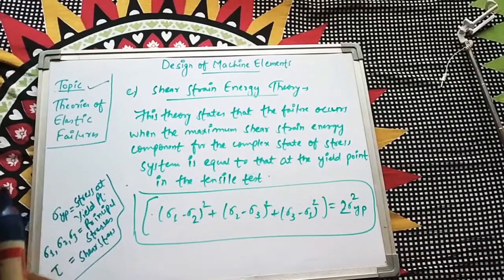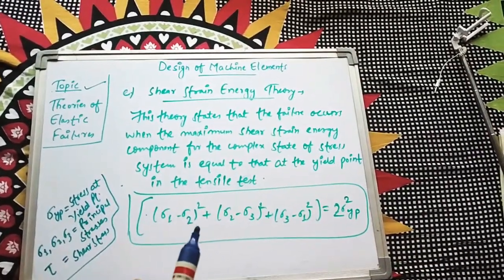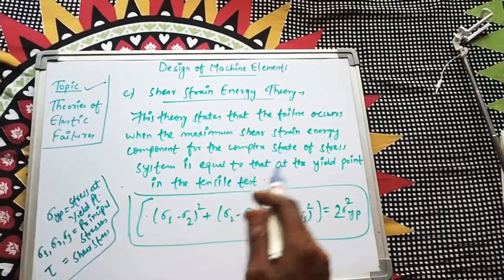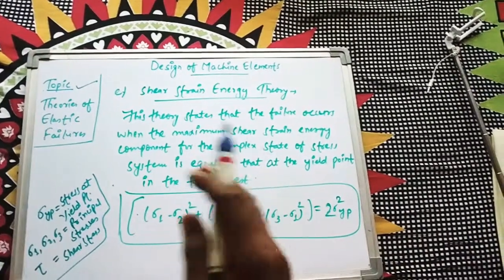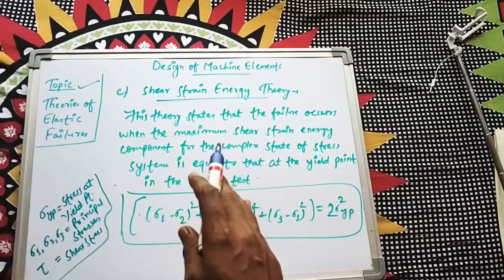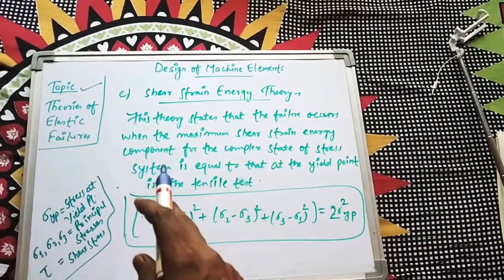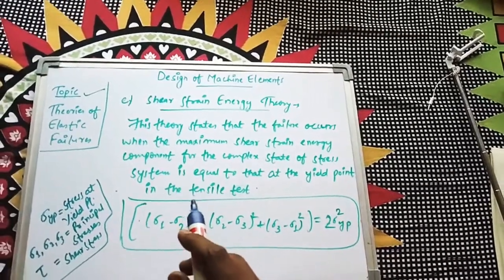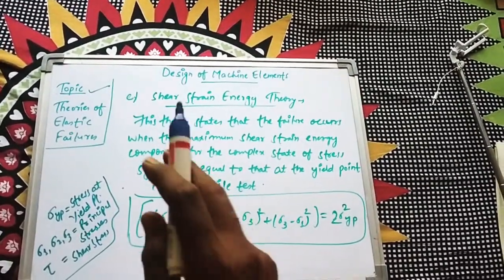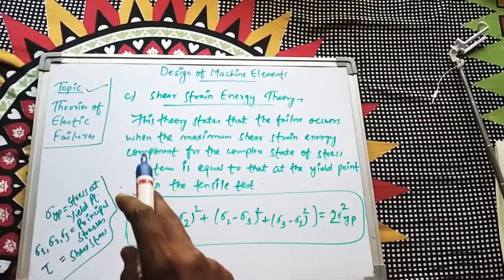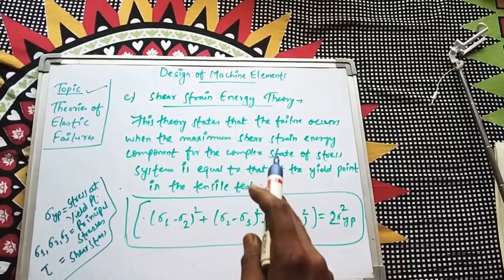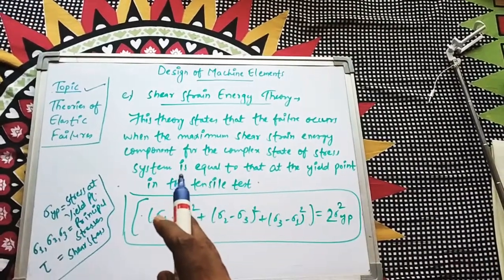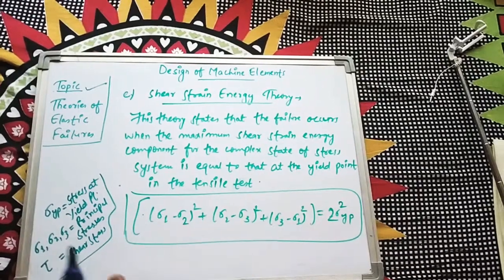In a complex state, this theory compares a system in a complex state of stress to that at the yield point in a tensile test. Where we had maximum principal stress, we replace it with principal strain or with energy. The main purpose of these theories is to compare the maximum stress, strain, or energy in a complex stress system to the yield point in the tensile test.